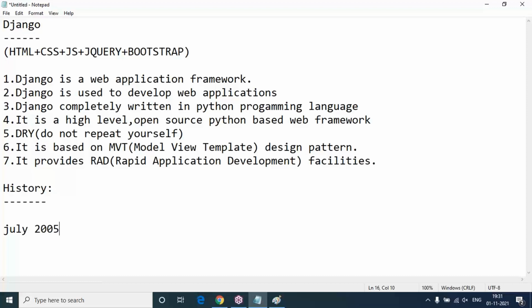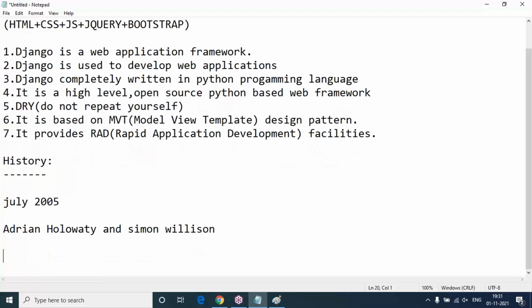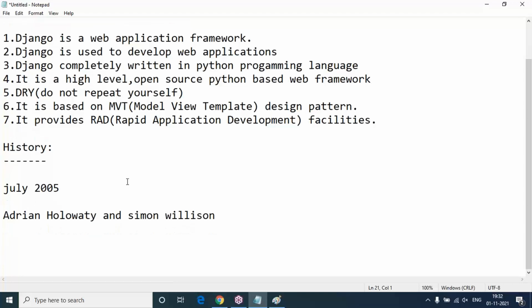The original authors of Django are Adrian Holovaty and Simon Willison. These two persons are the original authors of the Django framework. Django was released on 21st July 2005.